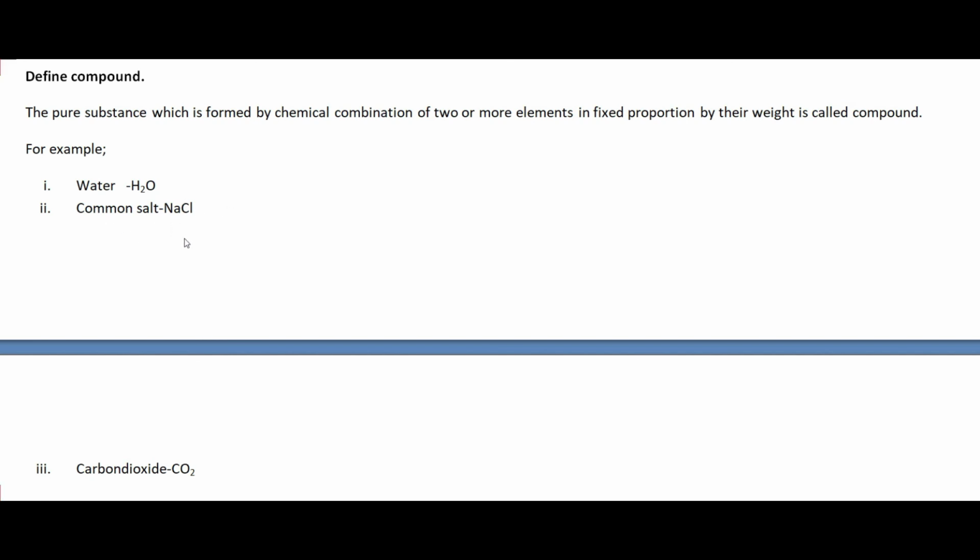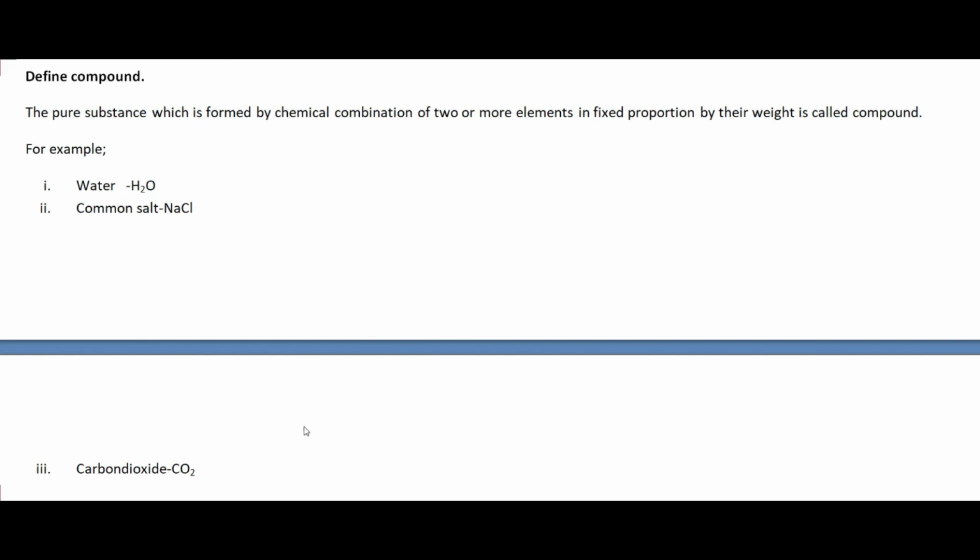Common salt is also formed by chemical combination of two elements, sodium element and chlorine element, to form the common salt. That is the reason common salt is also one example of the compound, because according to the definition, two elements are combined chemically.